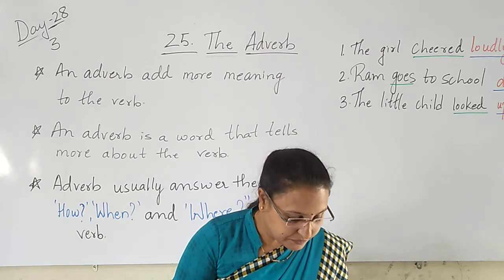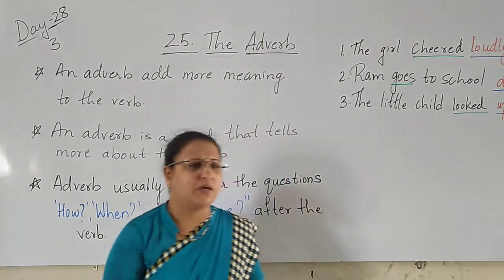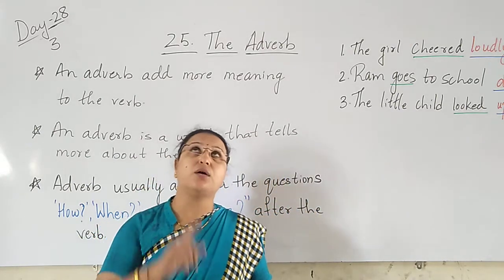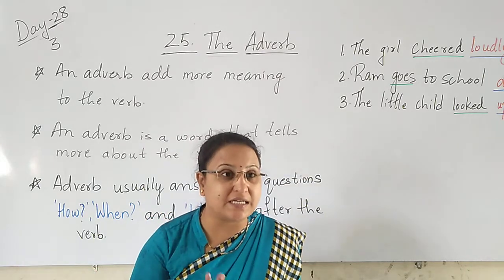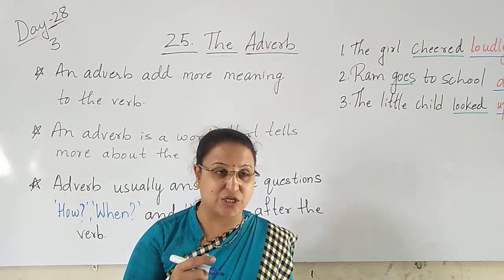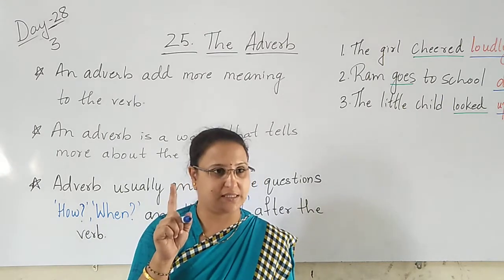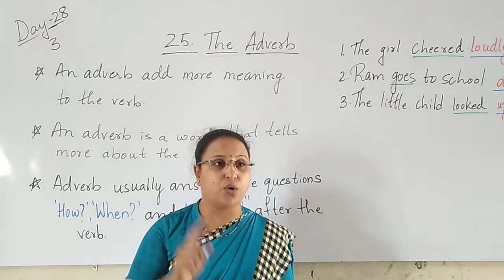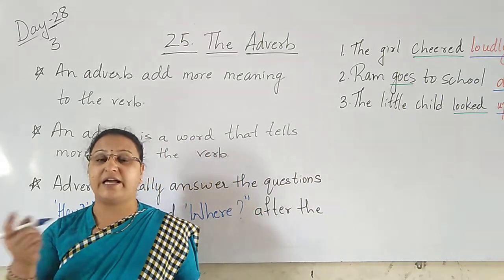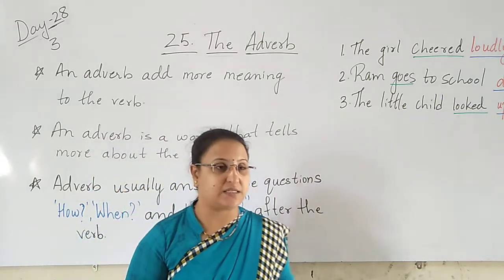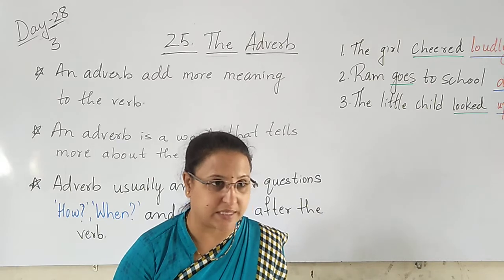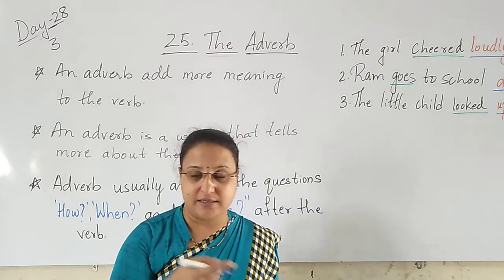Next. Looked. The little child looked up. Where did the little child look, children? The little child looked up. So to know where we are going, where we are moving, where the place is, we use adverbs there. This side, that side.